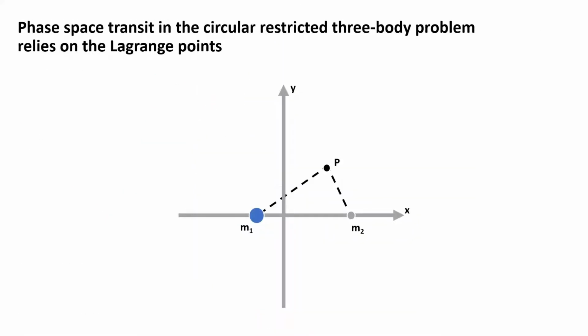To understand the theory in the periodically perturbed case, it's a good idea to first review the theory in the unperturbed case, which is the classical circular restricted three-body problem. In this formulation, we have two masses moving in circular orbits around their barycenter, and a third body of negligible mass, our particle, which is free to move throughout the plane. For the purposes of this presentation, we will be considering M1 and M2 to be the Earth and the Moon. We define a rotating frame so that the Earth and Moon appear to be fixed. Conveniently, the governing system of differential equations is autonomous.